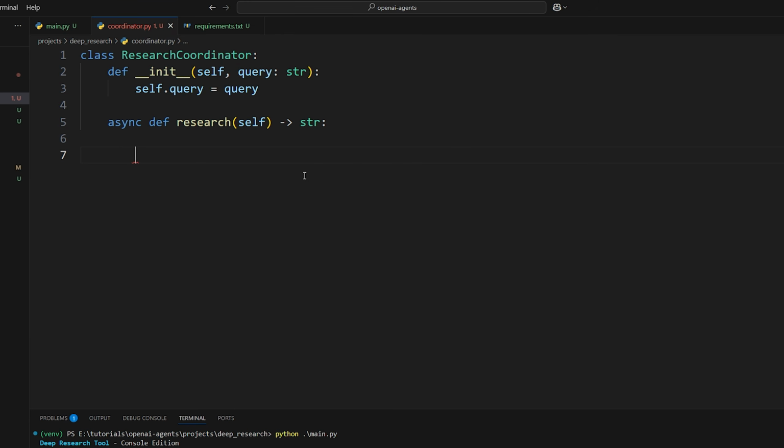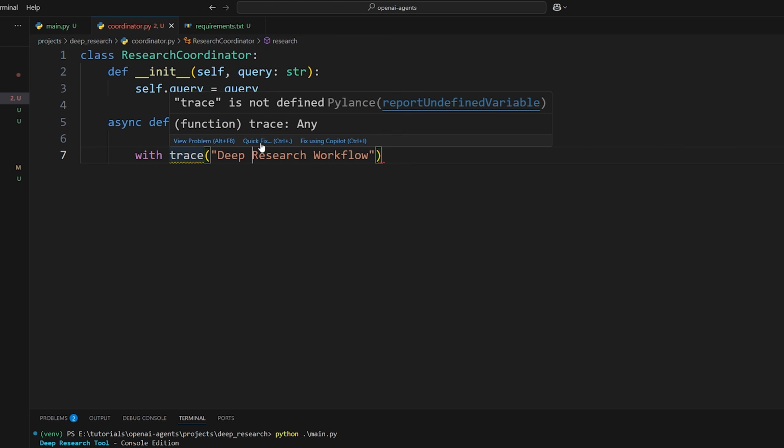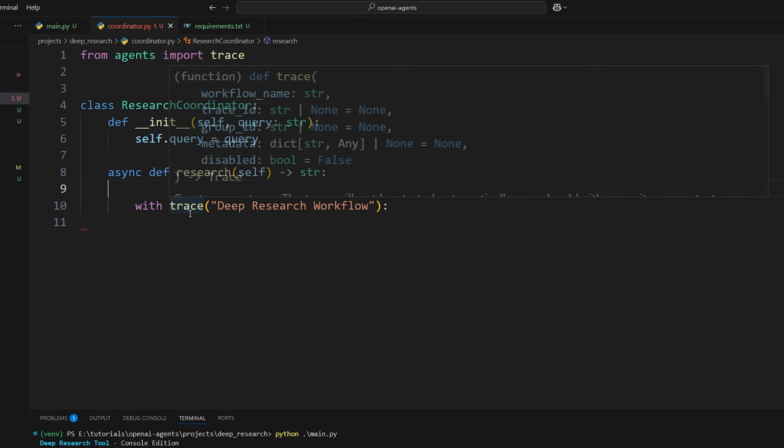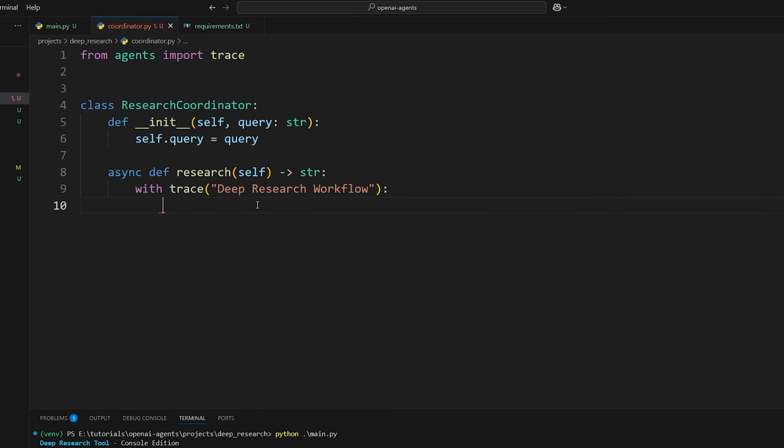Now, before we learned about traces, which is a way to see what the agents are actually doing when you call your workflow. So we're going to be utilizing this here so we can actually make sure that everything's working correctly, if there's any errors or anything like that, and also debug. So we can make a new trace and just call it research workflow. How about deep research workflow? Like that. And we'll just import trace from agents, from agents import trace. There we go. So now anything that's in here, of course, as we know, will be traced within OpenAI's platform, okay? All right, so step one is to send the original user query to our query agent.